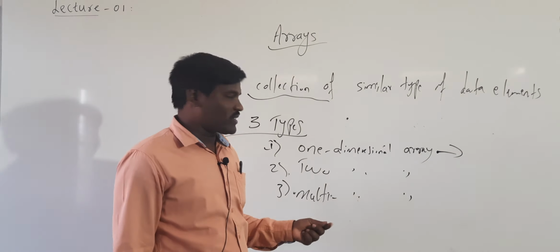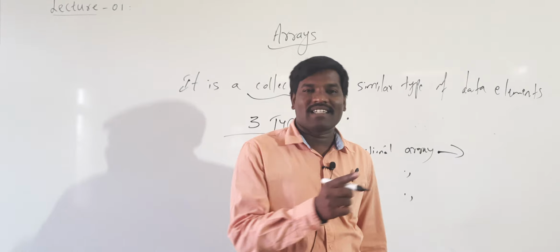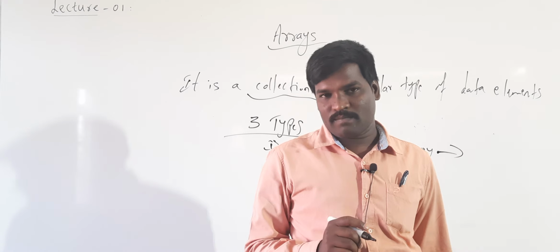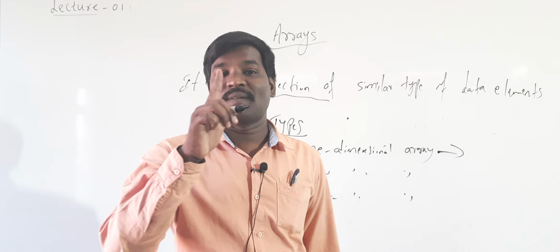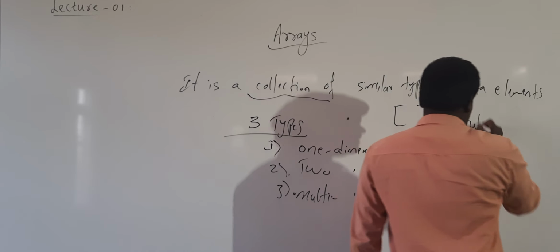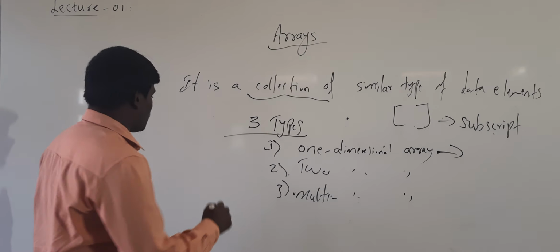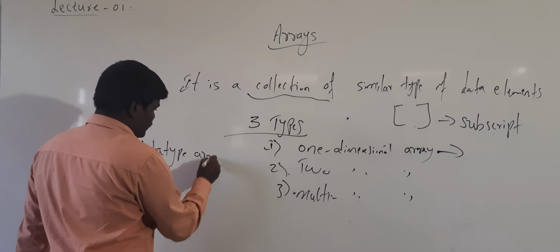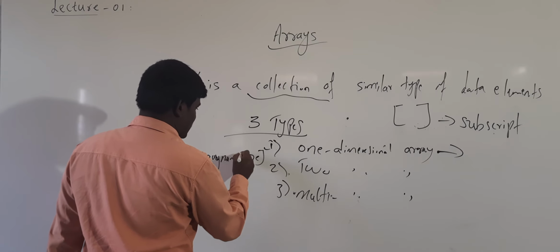That is multi-dimensional. One dimensional arrays are nothing but a collection of similar kind of data elements, and the elements can be accessed using a single subscript value. Here subscript indicates the square bracket. It is the subscript. The declaration of a one dimensional array: data type, array name. In the subscript you have to mention the size.